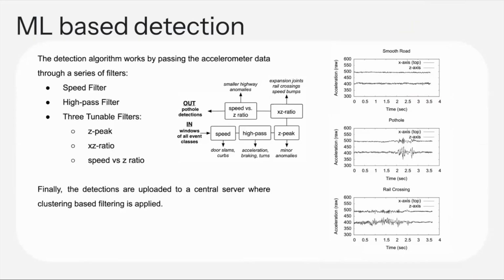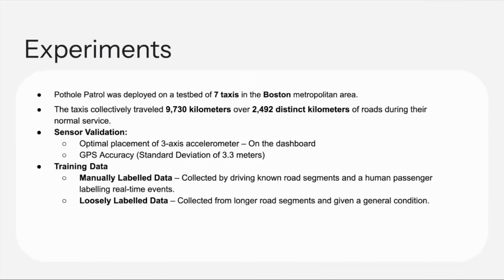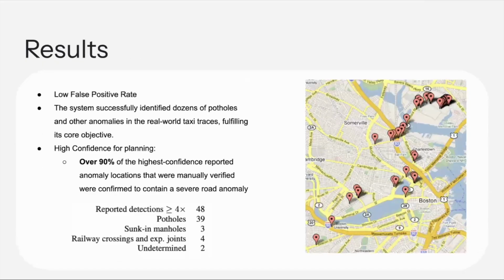The detection algorithm works by passing the accelerometer data through a series of filters, as shown in the figure. And then the detections are uploaded onto the server where clustering-based filtering is done. The system was deployed in 7 taxis based in Boston, and some sensor validation and training data was created. The system achieved a low false positive rate and detected 48 anomaly locations, thereby achieving high confidence.